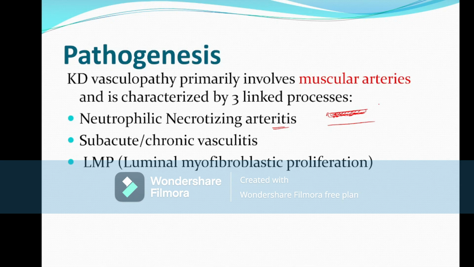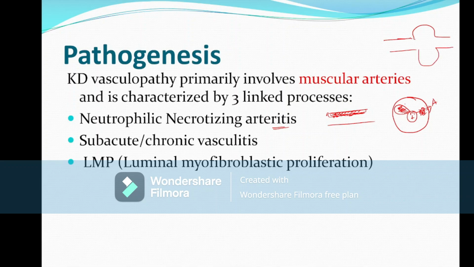That means the artery has three layers: the intimal layer, then the medial layer, and the adventitial layer. They start from the intimal layer and then destroy the muscular medial layer and then the adventitial layer. In neutrophilic necrotizing arteritis, after the inflammation, the medial layer gets destroyed and a saccular aneurysm can also occur in this patient.